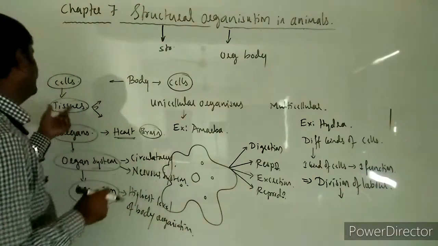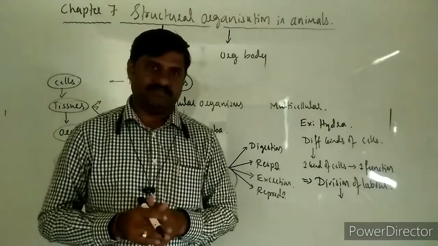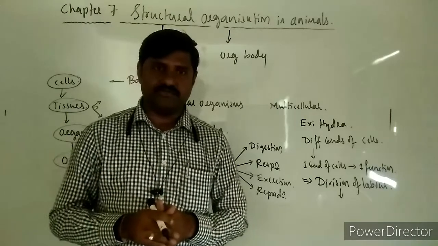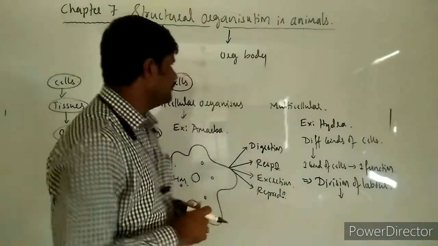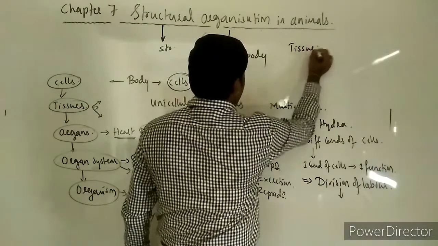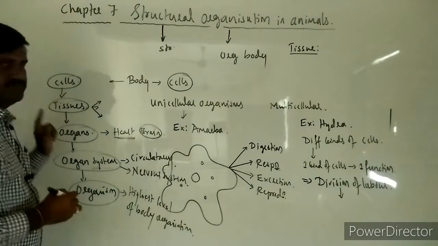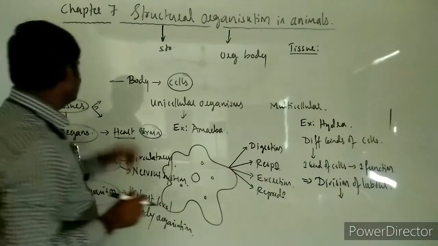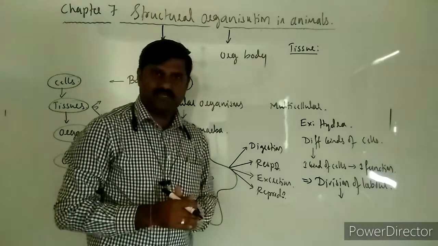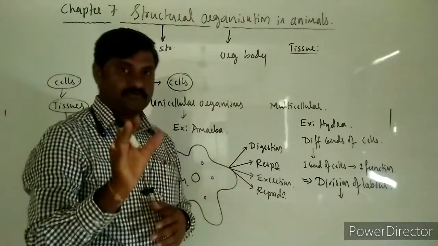Okay, so then what are tissues? The question arises, what are tissues here? Let us see what tissues are. So see here, tissue. Simply saying, cells together form tissues. But what kind of cells together form tissues is the question.